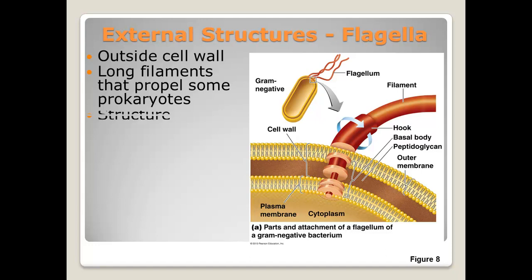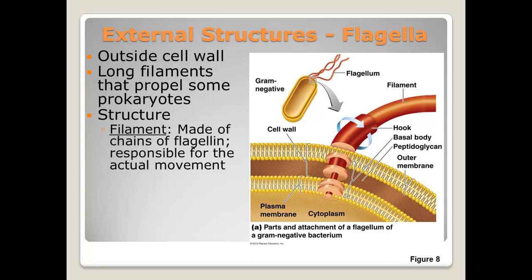The structure of the flagella consists of three parts. The filament is the whip-like shaft that extends into the cell's environment. It's made out of flagellin protein chains. The filament is attached to the hook, a protein structure at the base of the filament.